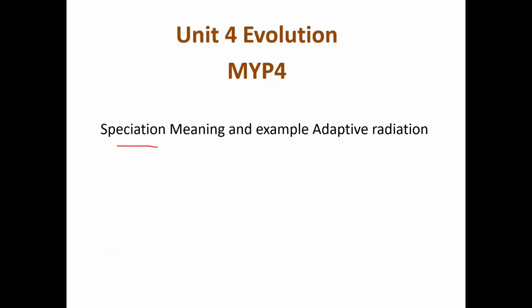So first, let's understand the meaning of speciation. Speciation means the formation of new species. Right?